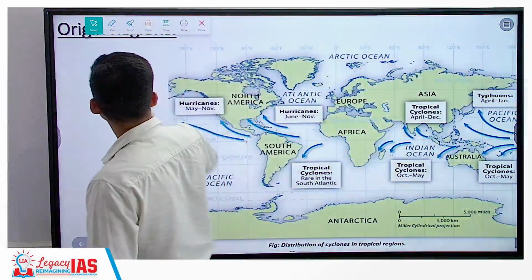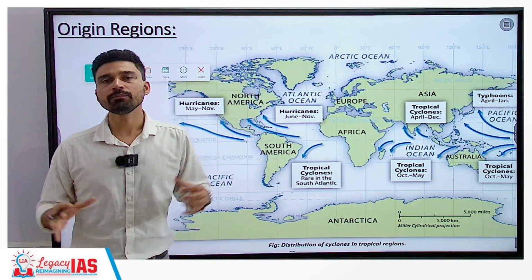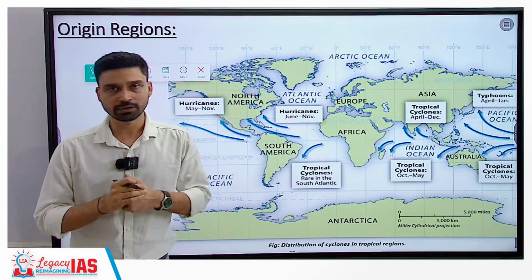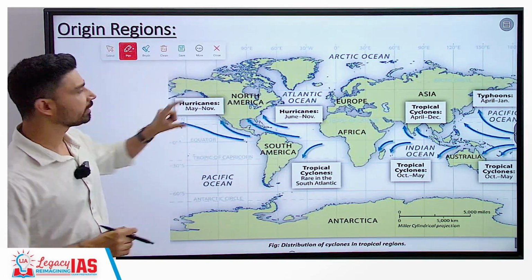Now, tropical cyclones develop between 5 degrees to 30 degrees of latitude, as we have discussed, but there are certain areas where the probability of tropical cyclone formation is very high.